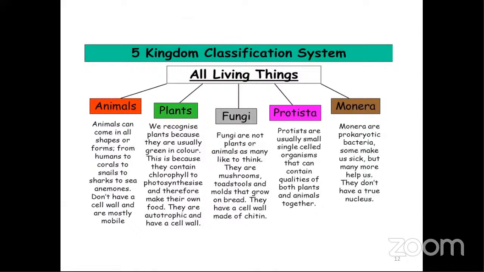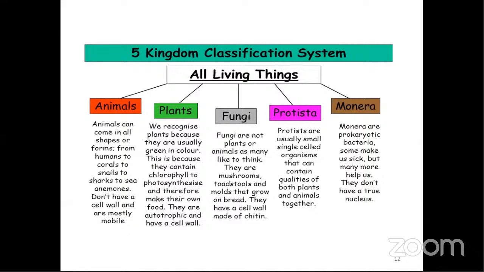Then comes the plants. We recognize plants because they're usually green in color. This is because they contain chlorophyll pigment to photosynthesize and therefore make their own food, and they are known as autotrophic. And plant cells do have a cell wall made up of cellulose. Then comes the animals.